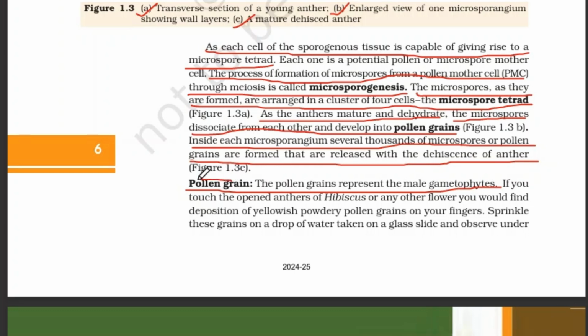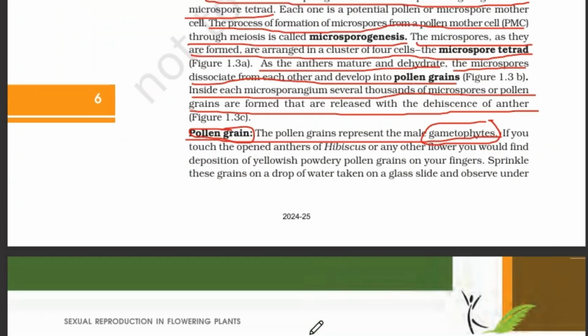So what is a pollen grain? Pollen grains are basically male gametophytes. Gametophytes in angiosperms are haploid in condition. What is the function of gametophytes? Gametophytes release gametes. So pollen grains release male gametes.